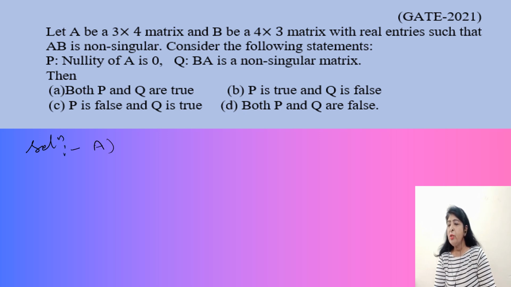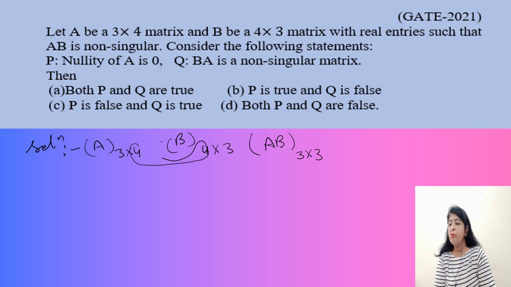A is a matrix of order 3 by 4. B is a matrix of order 4 by 3. AB is non-singular, means AB is a matrix of order 3 by 3, because the number of columns of A should be equal to the number of rows of B. So AB is a matrix of order 3 by 3 and determinant of AB is not equal to 0, and rank of AB is equal to 3.